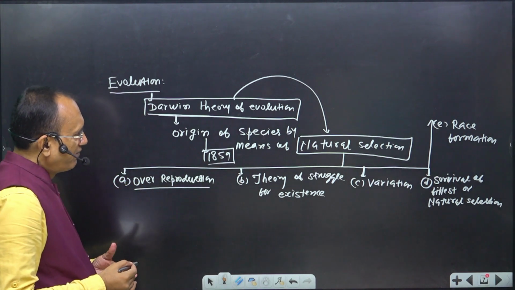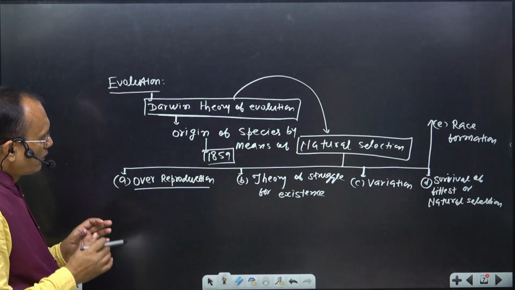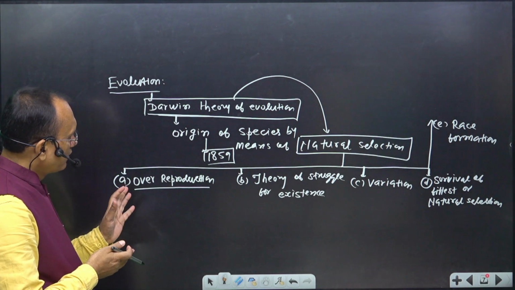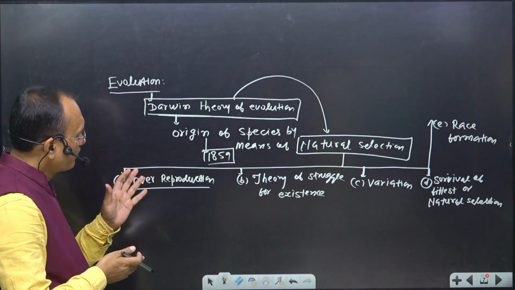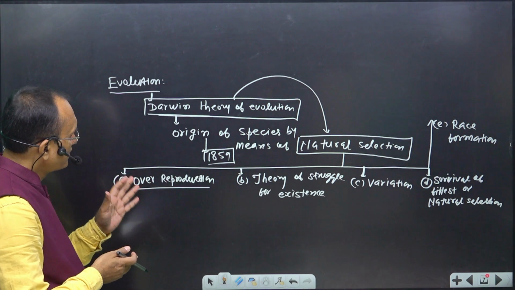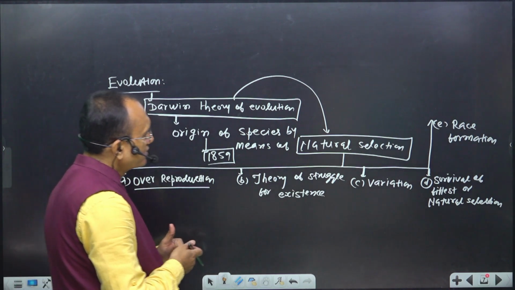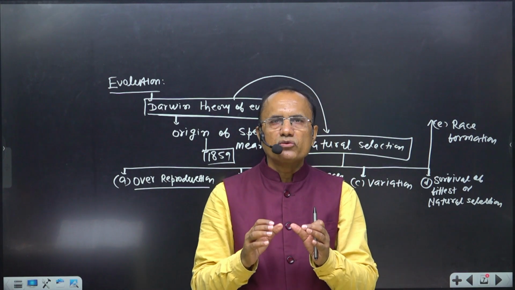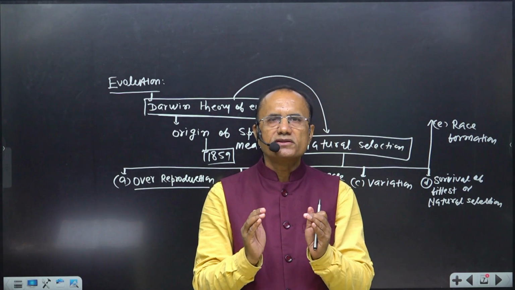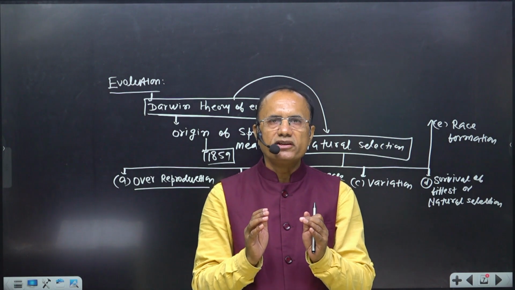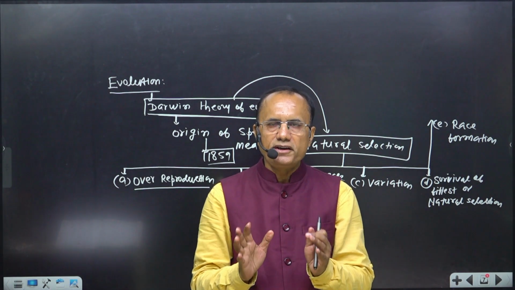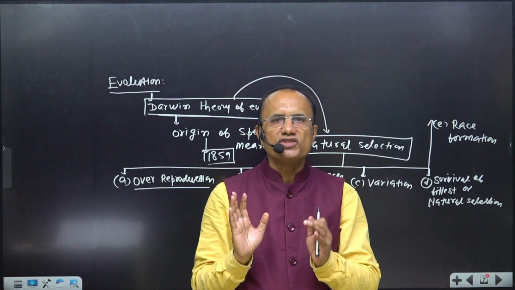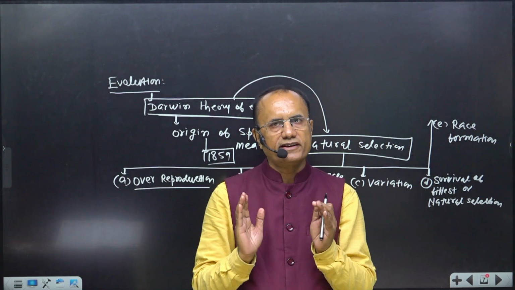Alfred Wallace also proposed his theory of natural selection. There was similarity between the theory of natural selection proposed by Charles Darwin and that proposed by Alfred Wallace. But here you should explain these important components, and try to explain what Darwin wanted to show in the theory of natural selection.